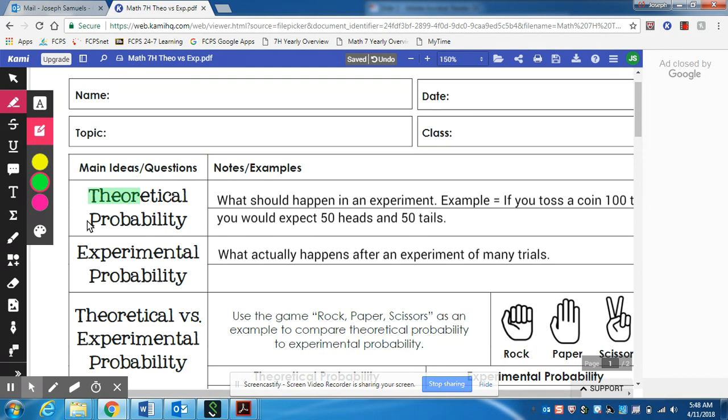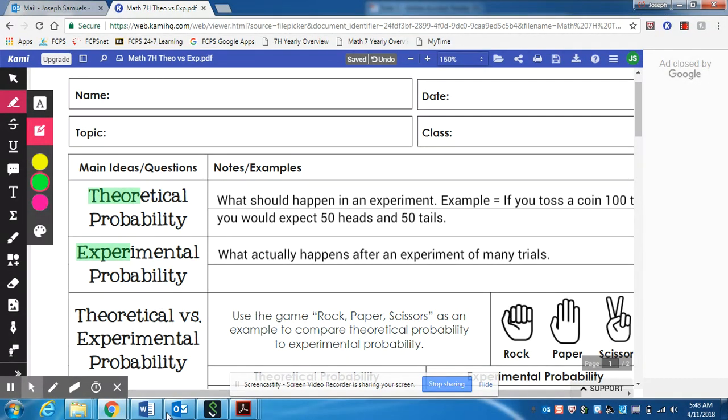So when we're talking about theoretical probability, we're talking about what is supposed to happen in theory. In experimental probability, the beginning of that word is "exper", which clearly sounds like experiment. So, as you probably guessed, this type of probability deals with an experiment.